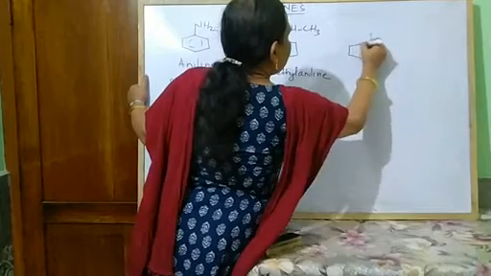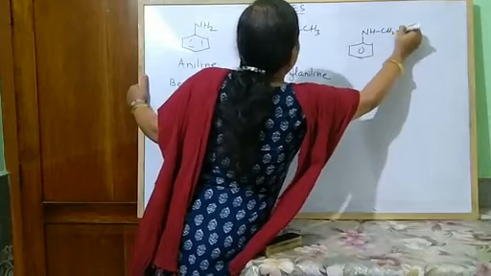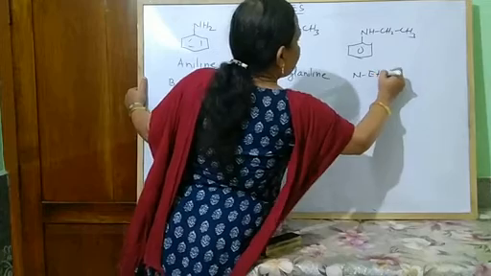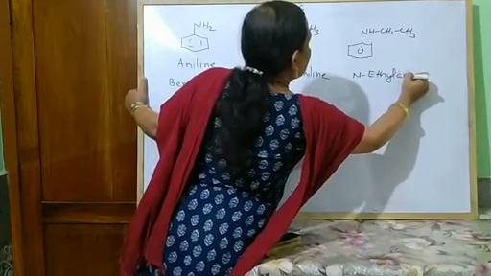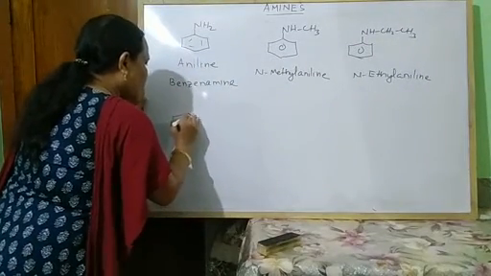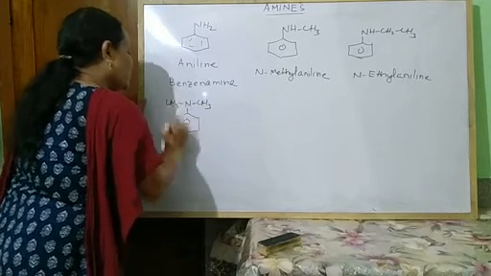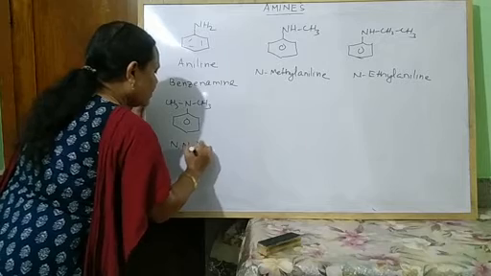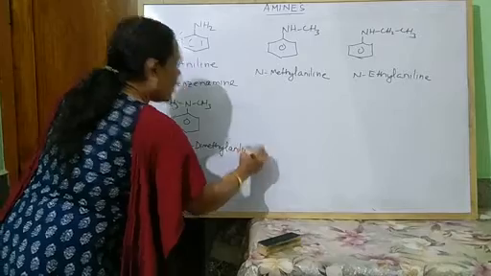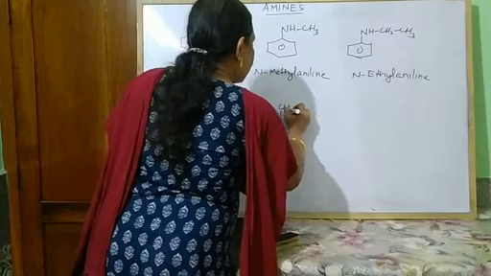And if NHCH2CH3, this is known as N-ethyl aniline. If two substituents are present, N(CH3)(CH3), then N,N-dimethyl aniline. And if it is present in this way,